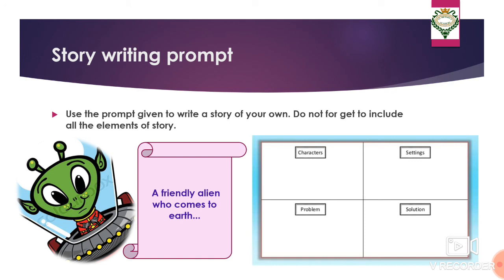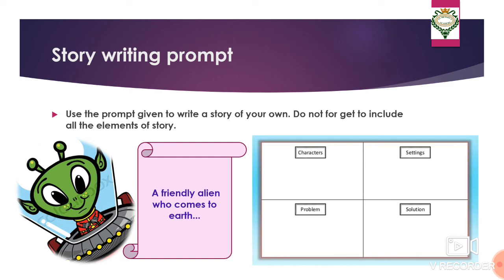Once you have your characters, then you have to think of a setting, that is the place where it is taking place. A hint is given over here, that is Earth. So anywhere on Earth you can choose as your setting. You have to mention the time also. Now you have to think of a problem, the problem that your main character is facing.